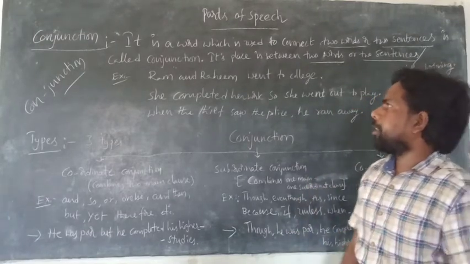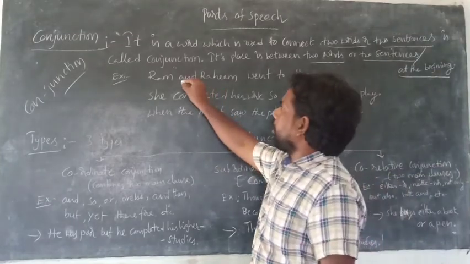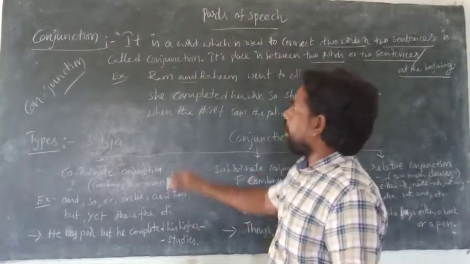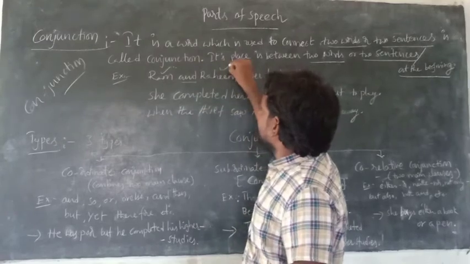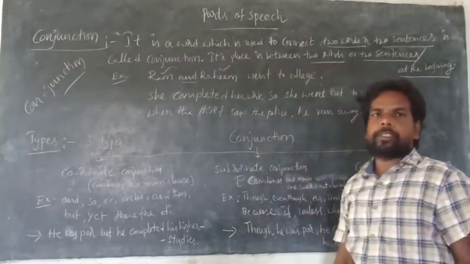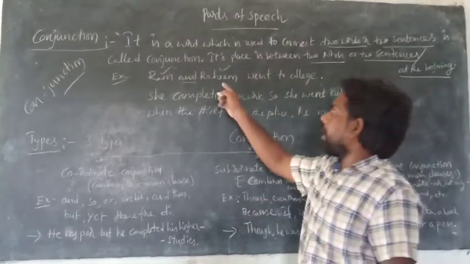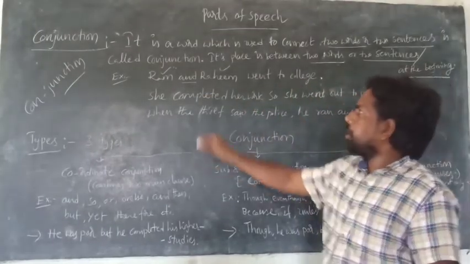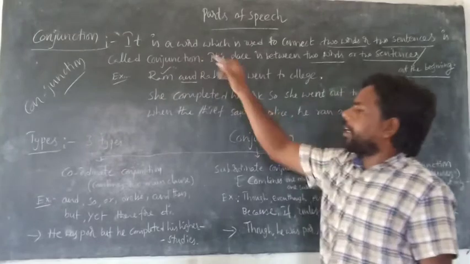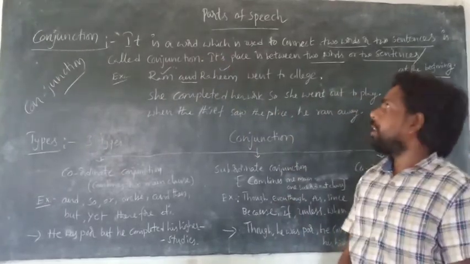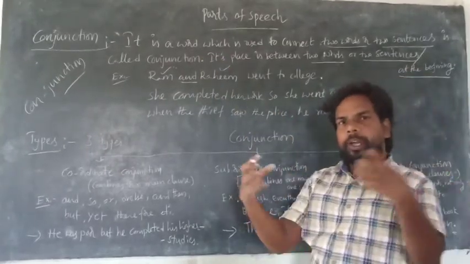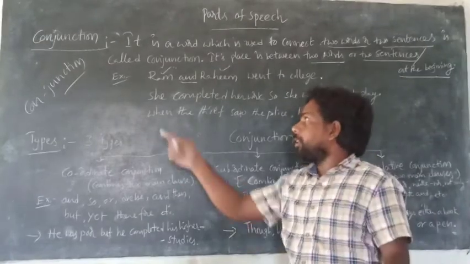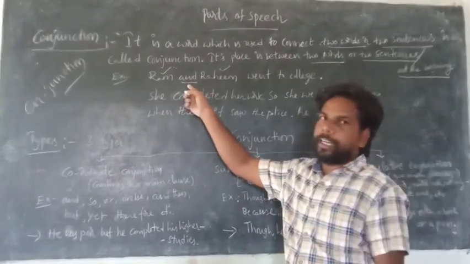So the example is Ram and Rahim. Here, and is called a conjunction because it connects two words. It connects how many words? Two words. Ram and Rahim went to college. Here, and is called a conjunction. What is the meaning of conjunction? Conjunction is a word which joins or connects two words.